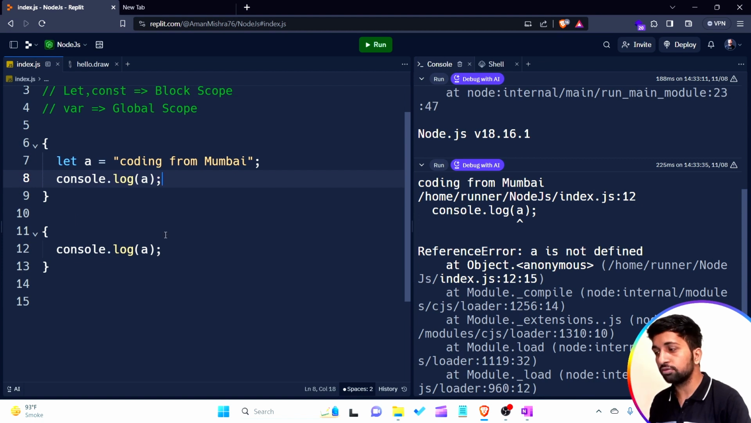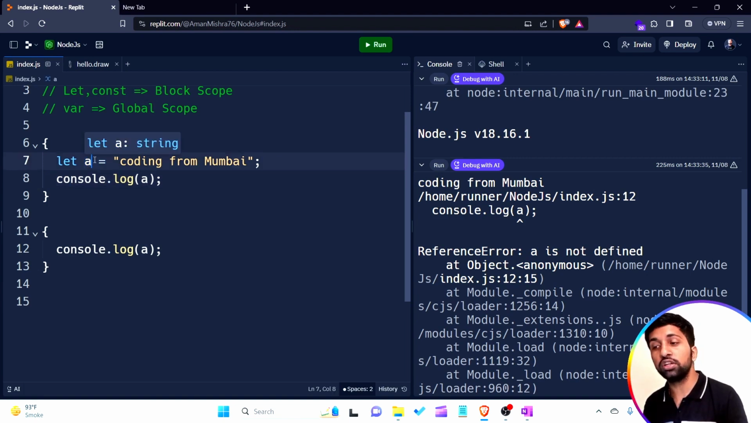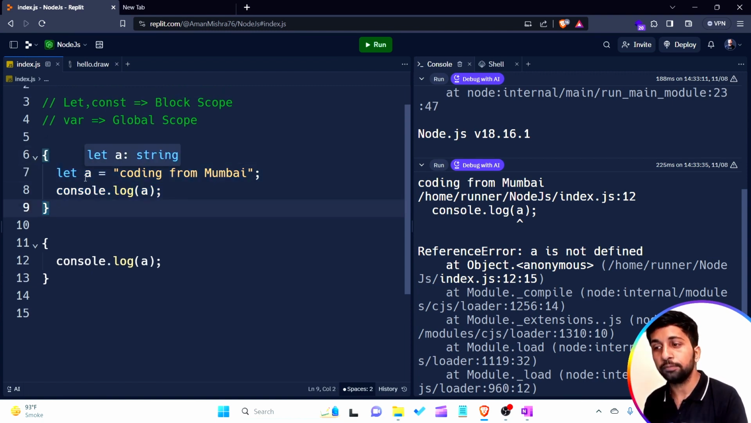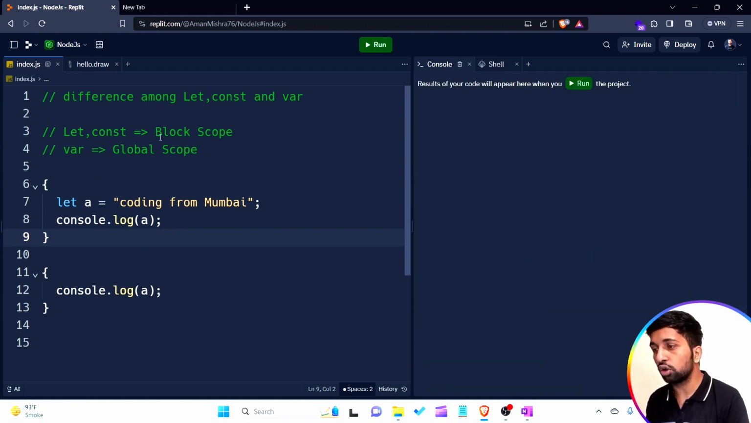In index.js at line number 12 there is an error. It means this particular block, which is another block, says I don't know any variable a. It means the visibility of variable a is only in the block in which it is declared. In this particular block only, the variable a is known. This concept is called block scope.